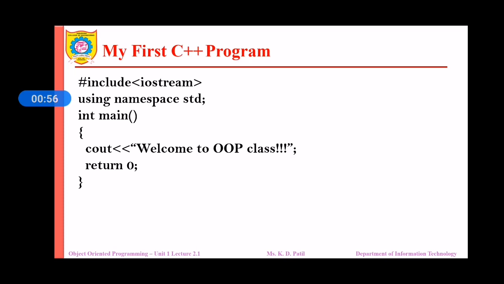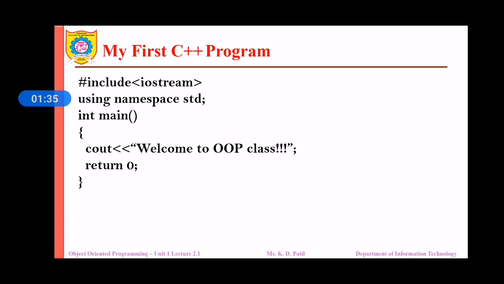The hash include IOStream line tells the compiler to include the contents, like declaration of identifiers such as cout, cin, library functions of the standard IOStream file. IOStream file is a standard input-output stream file. The identifiers cout and cin are declared in that file. In C++, instead of printf and scanf statements, we are going to use cout and cin statements respectively.